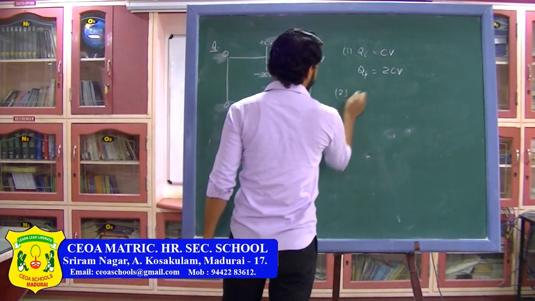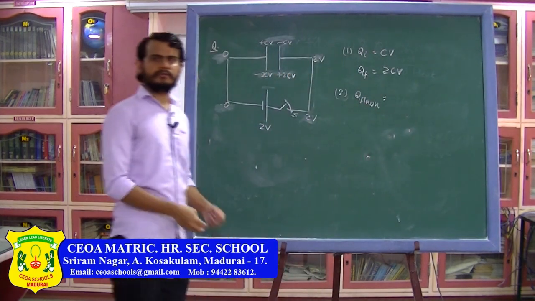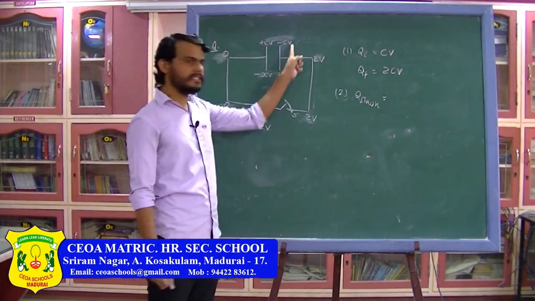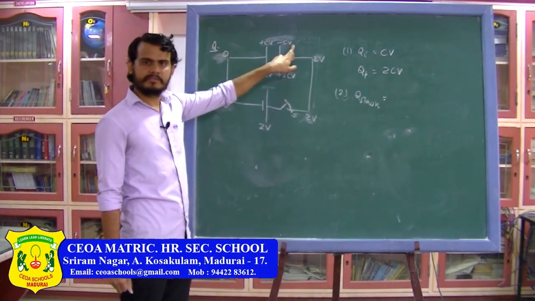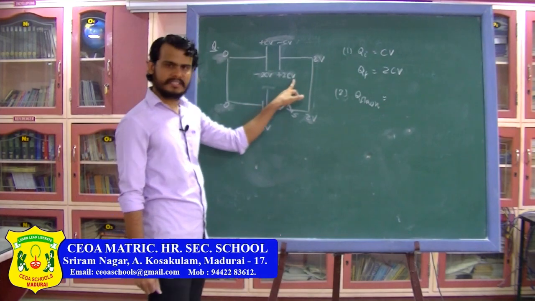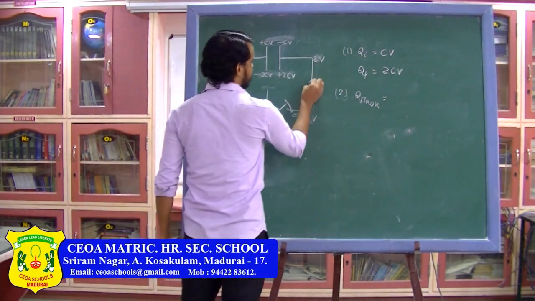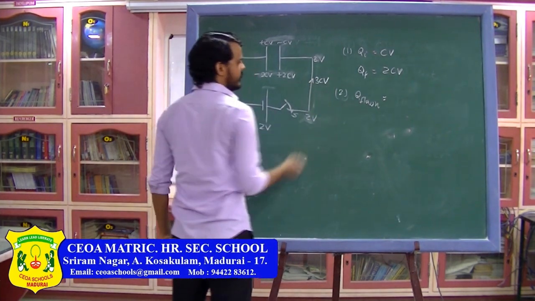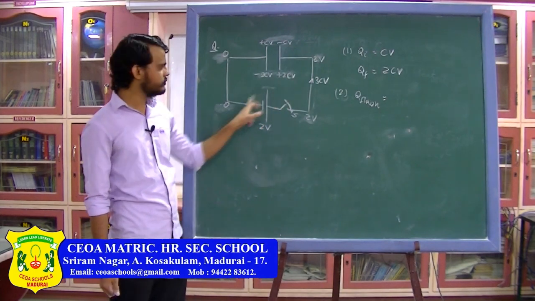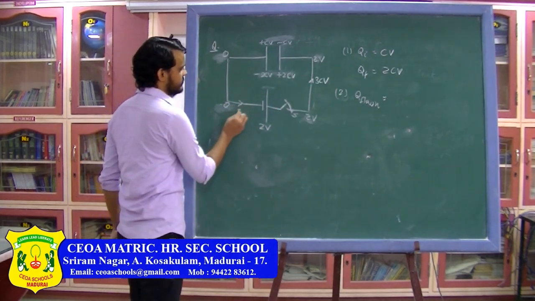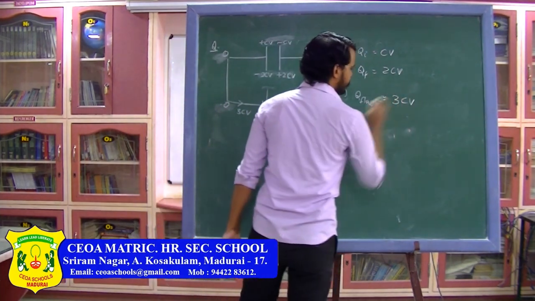Second thing which we have to find is the charge flown through the battery. Now, charge flown through the battery can be found out from the change in the charge on the capacitor. Initially the charge was minus CV, finally the charge is plus 2CV. So I can say 3CV charge has come onto this plate, because initial charge minus CV plus 3CV will be 2CV. So from the battery I can see that 3CV charge has flown. So the charge flown through the battery will be 3C into V.